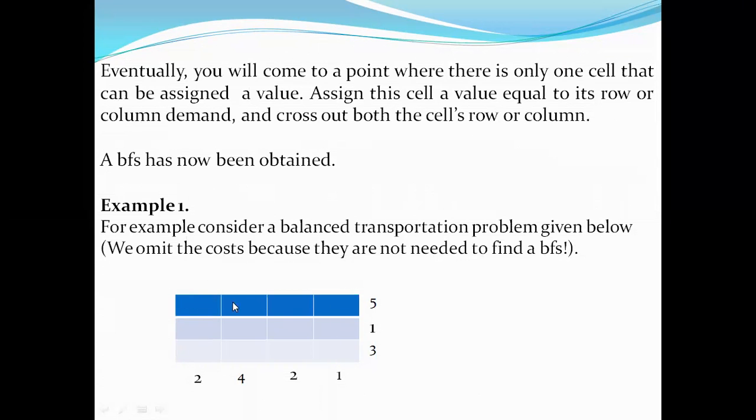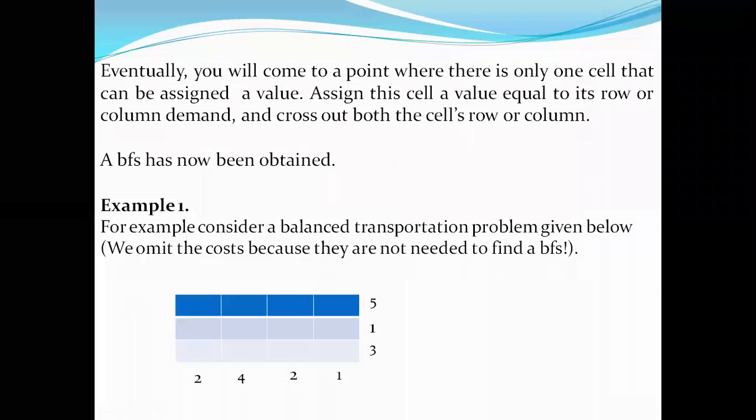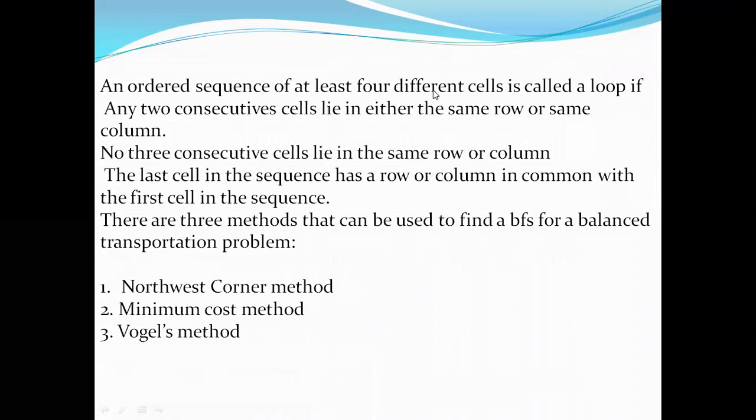If we consider this as a row and this as a column, that is the cell here. At least 4 different cells is called a loop. From our subject point of view, 4 different cells having a loop is what we will call a loop.